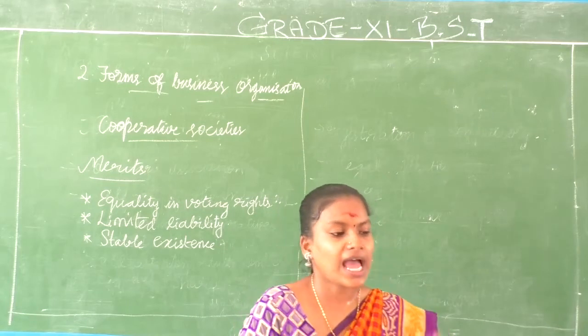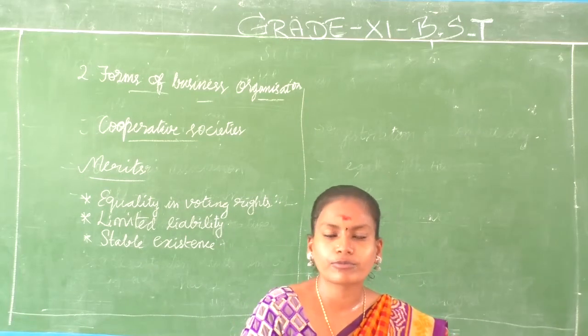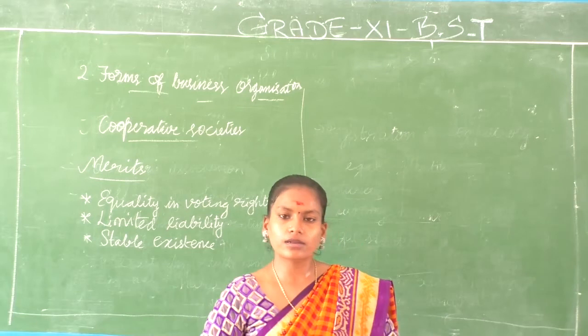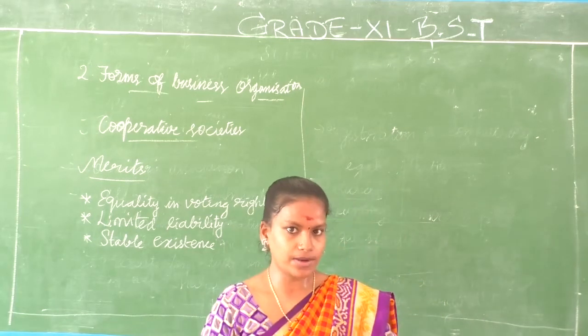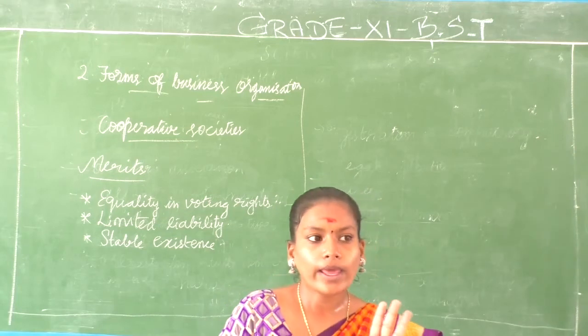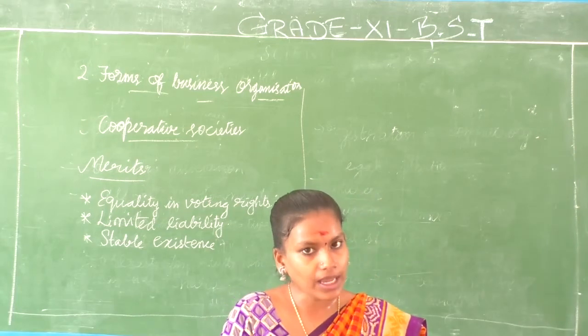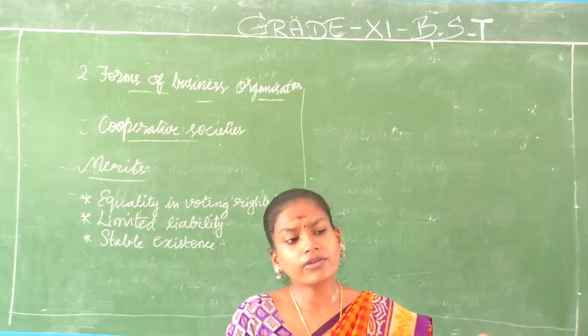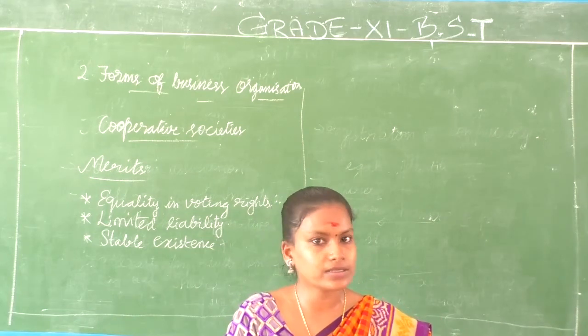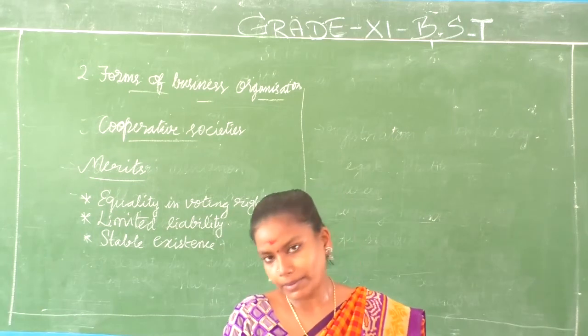But the ancestral property should be there to be shared. If the ancestral property is not there, then of course the continuity is questionable. In partnership, when one partner dies or something happens to him, the partnership agreement comes to an end, and if other partners want to start, they may start with a new agreement or they might close.